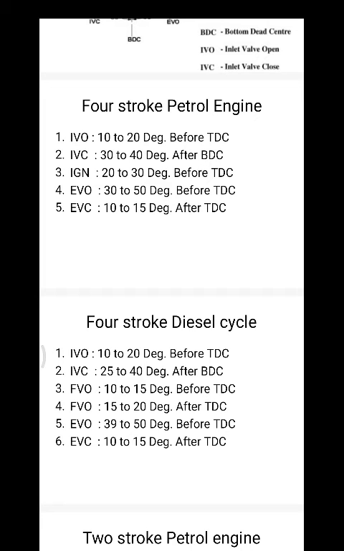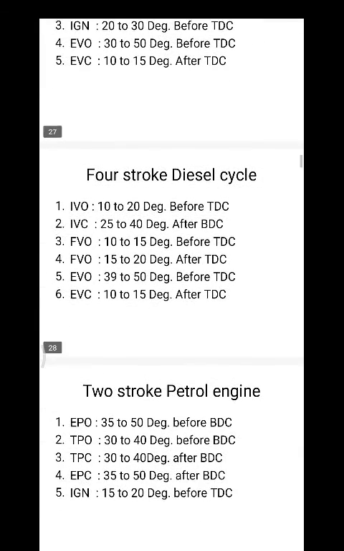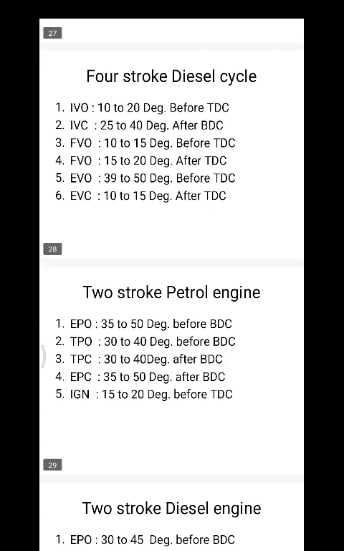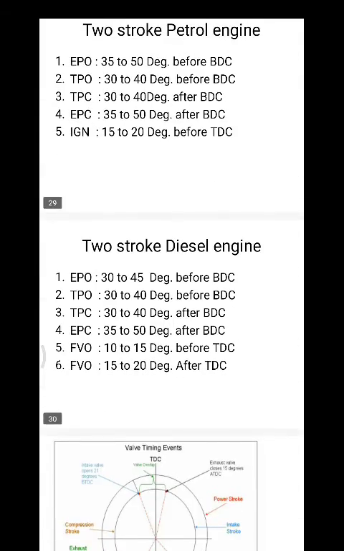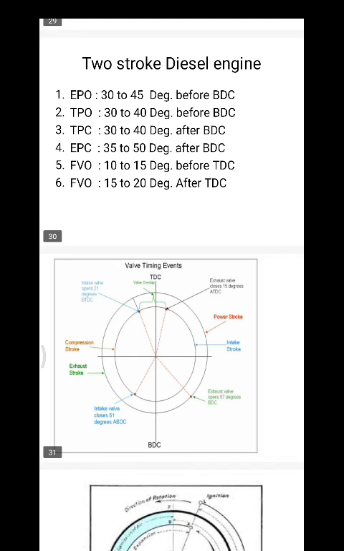This is what happens exactly in the engines. In two-stroke petrol engines, the degrees are somewhat different. In two-stroke diesel engines also, the degrees are somewhat different.